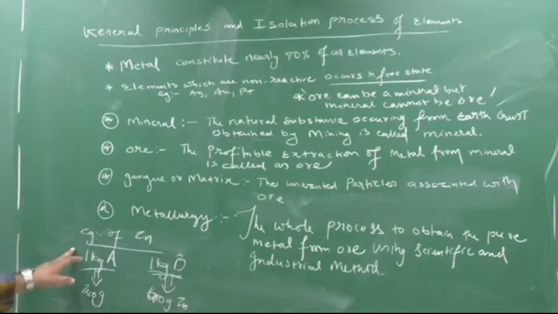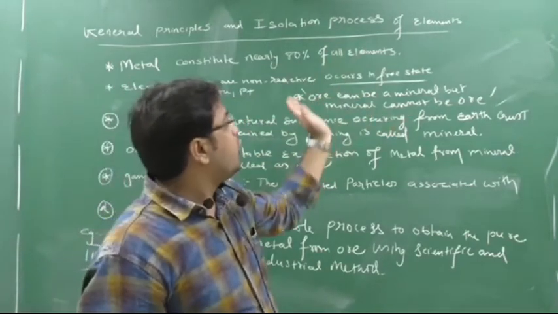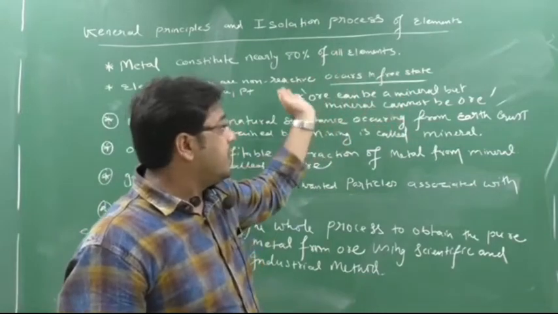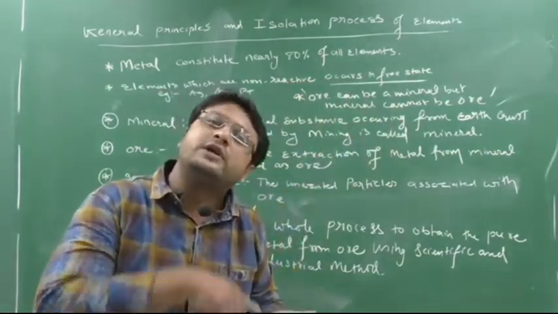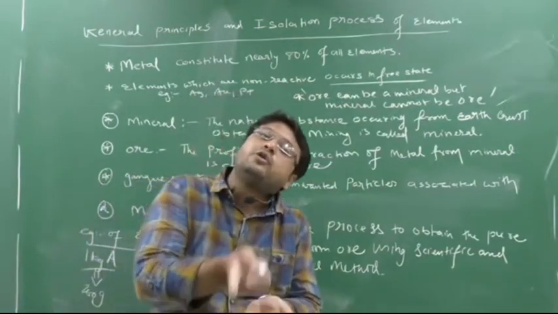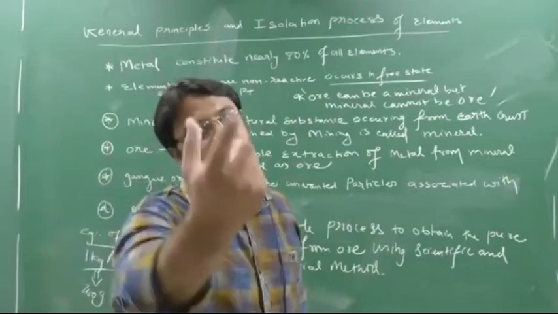Why is A not an ore? Because here we don't get profitable extraction. So I can say that an ore can be a mineral. Or can a mineral be an ore? No, a mineral cannot be an ore. So I can say that ore can be called a mineral, but mineral cannot be called an ore. So every ore is a mineral, but every mineral cannot be an ore.